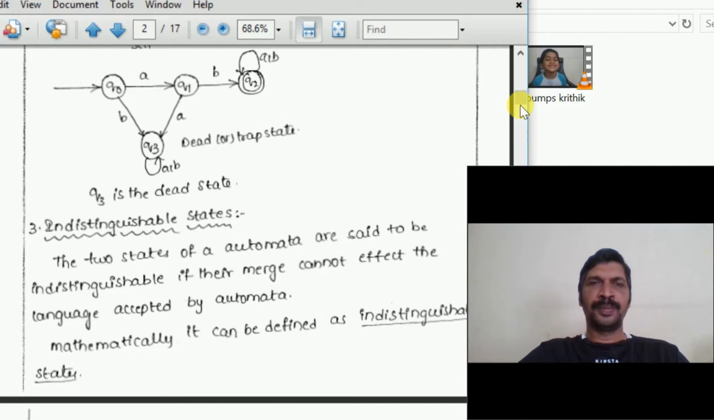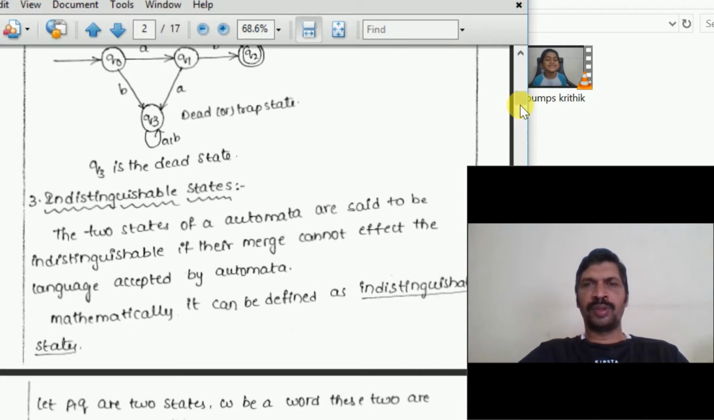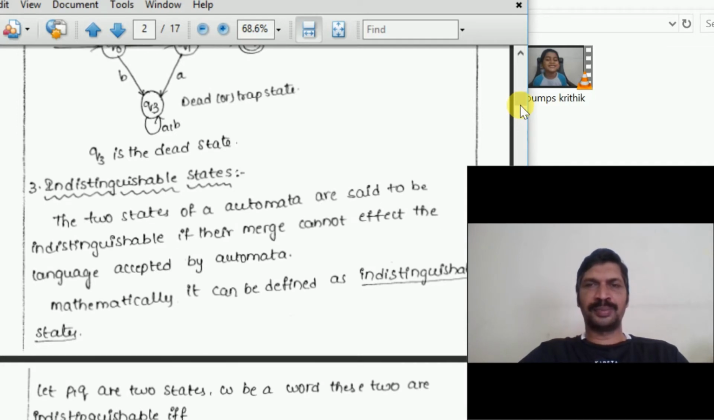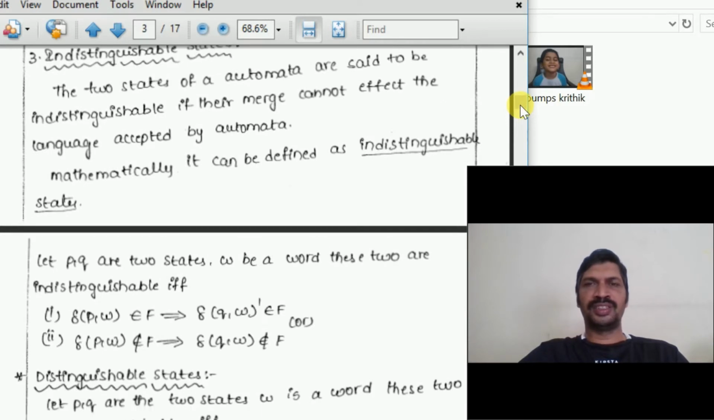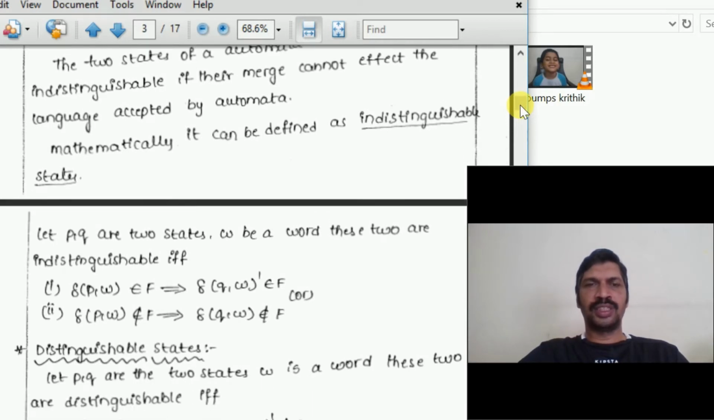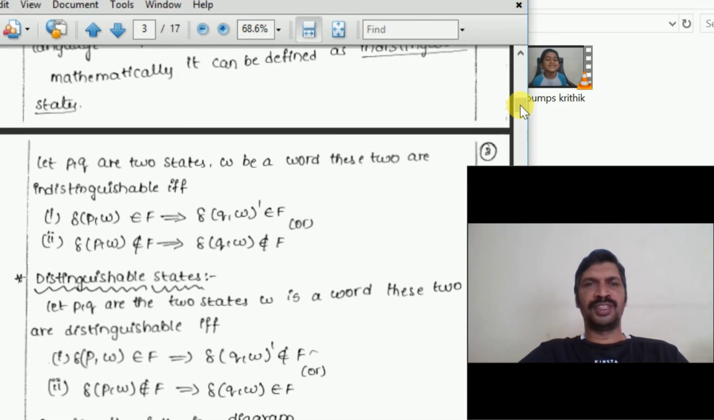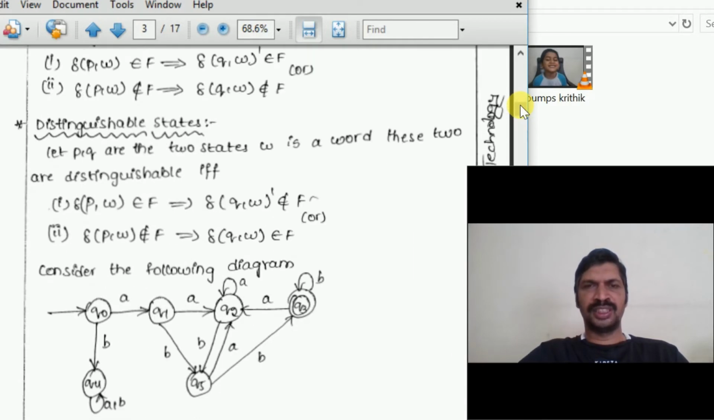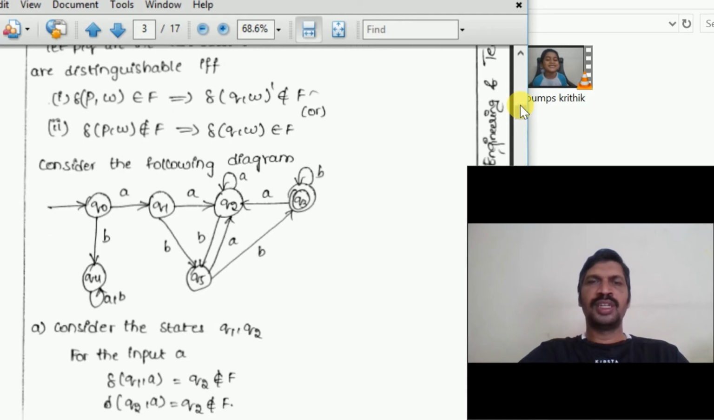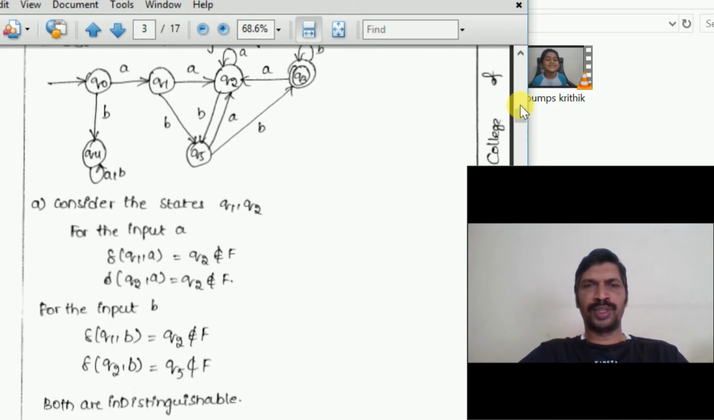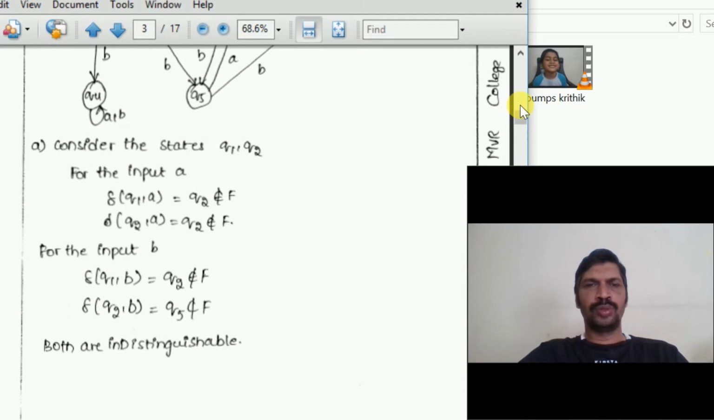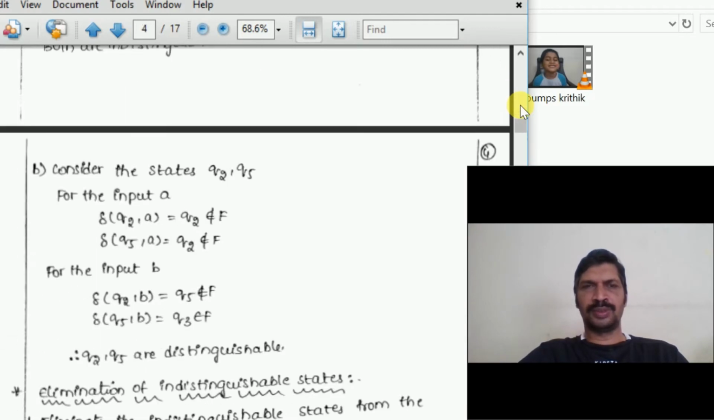Indistinguishable states. Two states of an automaton are said to be indistinguishable if merging them cannot affect the language accepted by the automaton. Mathematically it is defined as follows; this is the technical definition for distinguishable states and indistinguishable states. Go through the definition. Consider the states Q1 and Q2 for an input A: δ(Q1, A) = Q2 belongs to F and δ(Q2, A) = Q2 belongs to F. So the state Q2 is an indistinguishable state.